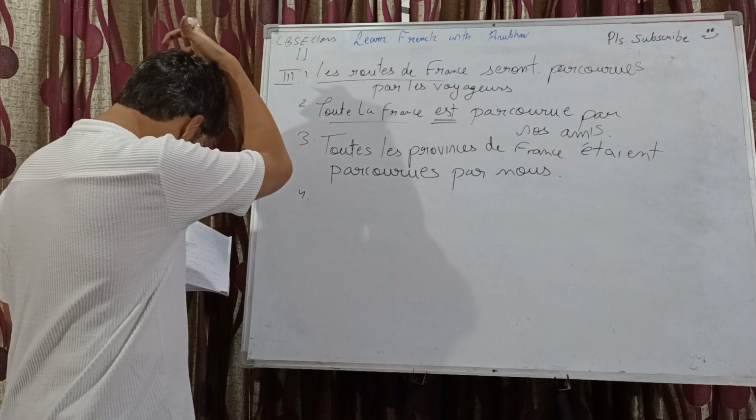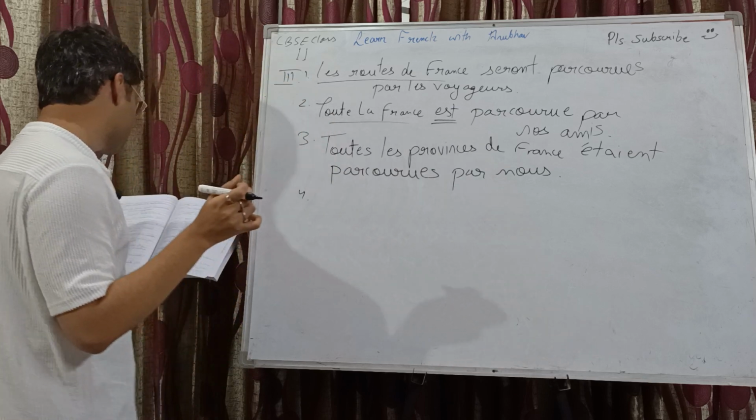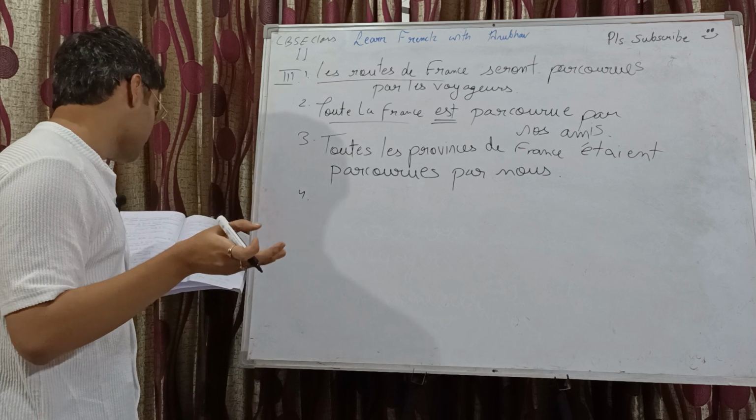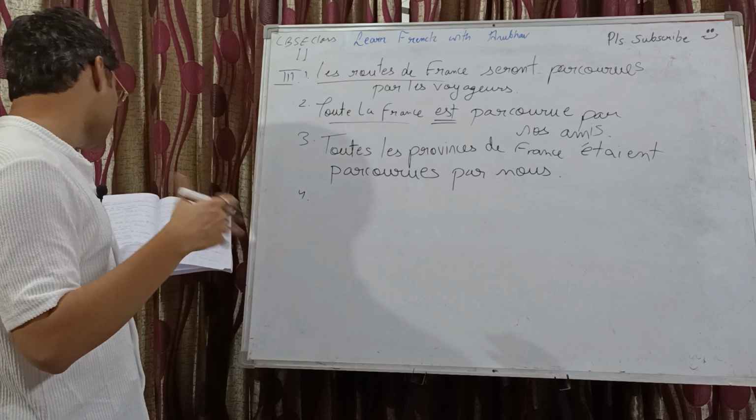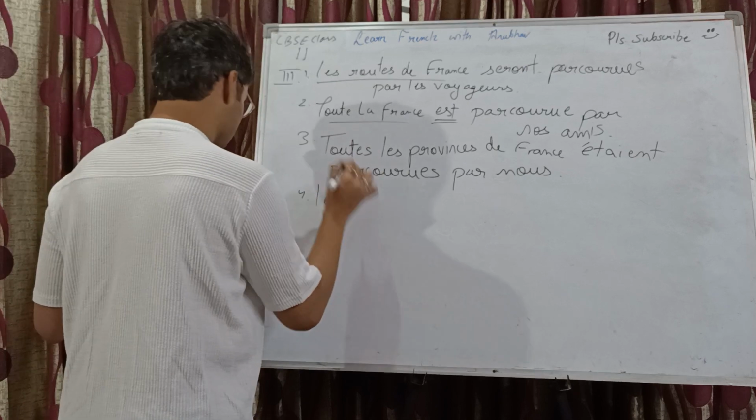Fourth one we have, la route suivait le cours de la rivière. So suivre is in imparfait form and le cours de la rivière becomes the what?